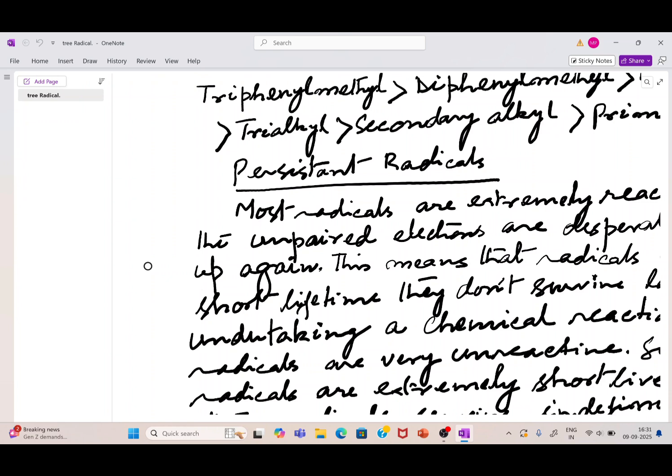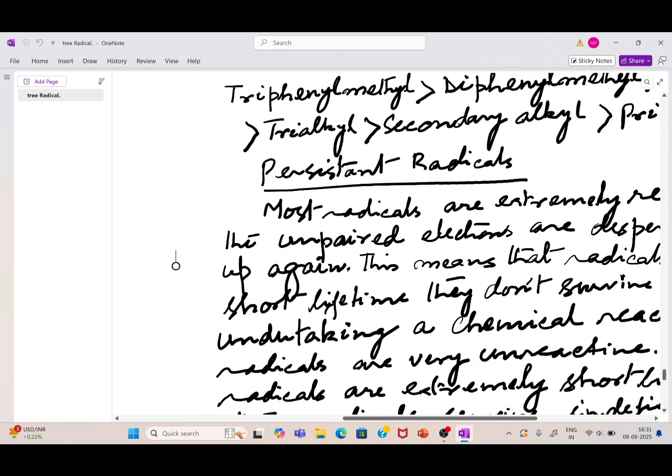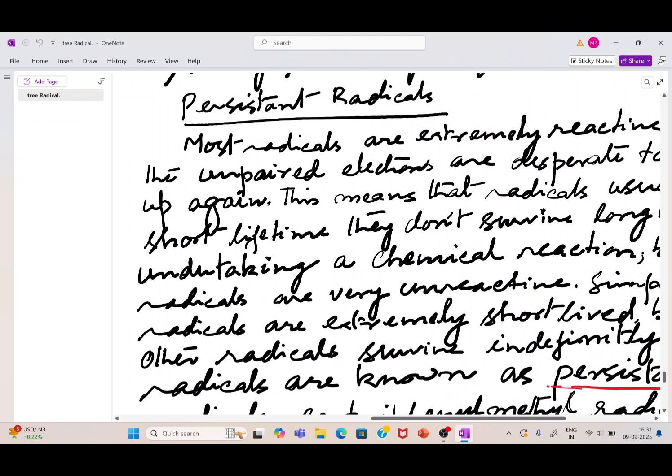As you know, most of the radicals are extremely reactive. Why are they reactive? Because the unpaired electron cannot stay alone. That's why it has a tendency to couple up again and to react with other free radicals. That's why the coupling reaction is very common in free radicals. Free radicals have a short lifetime, and therefore they cannot survive for a longer time; they immediately react with another free radical, forming a bond, and this is called the coupling reaction.